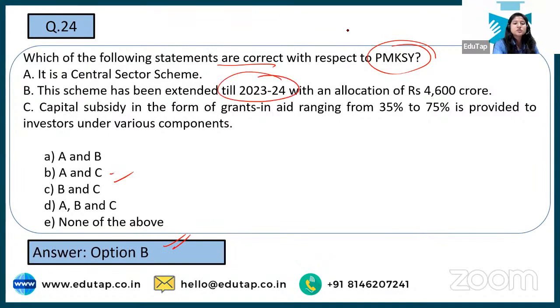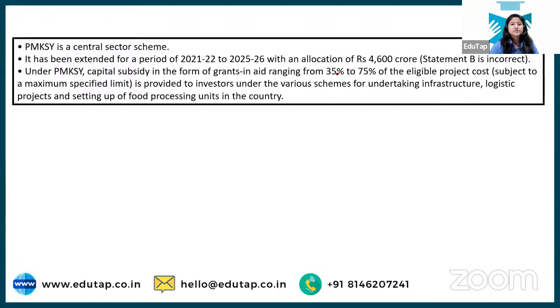Because the extension is not till 23-24, it is till 25-26. So that is why it becomes the wrong statement, and only options A and C are right. It is a central sector scheme extended for the period 21-22 to 25-26. We know the outlay now, and how much grant-in-aid will be given depends on the eligibility of the project.